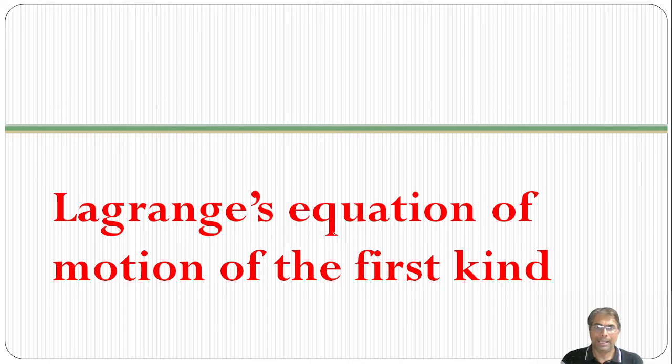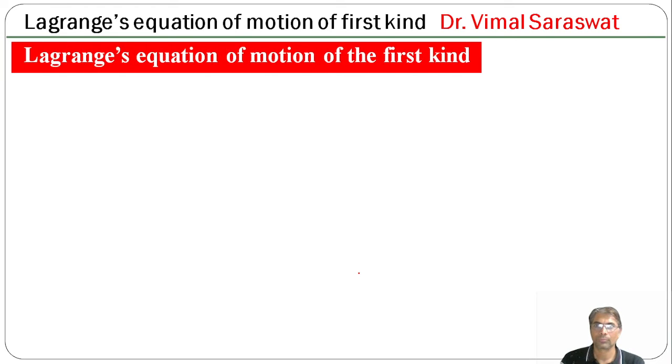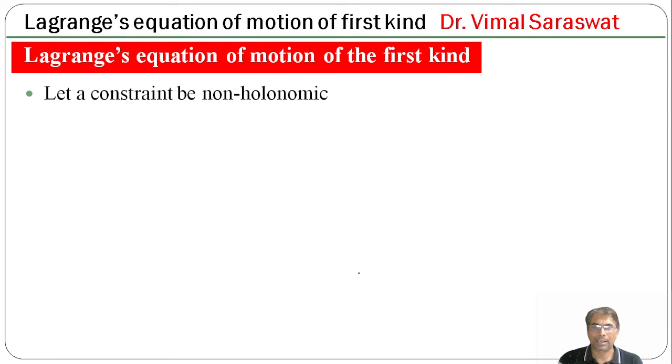Now, Lagrange's equation of motion of the first kind. Let the constraint be non-holonomic.